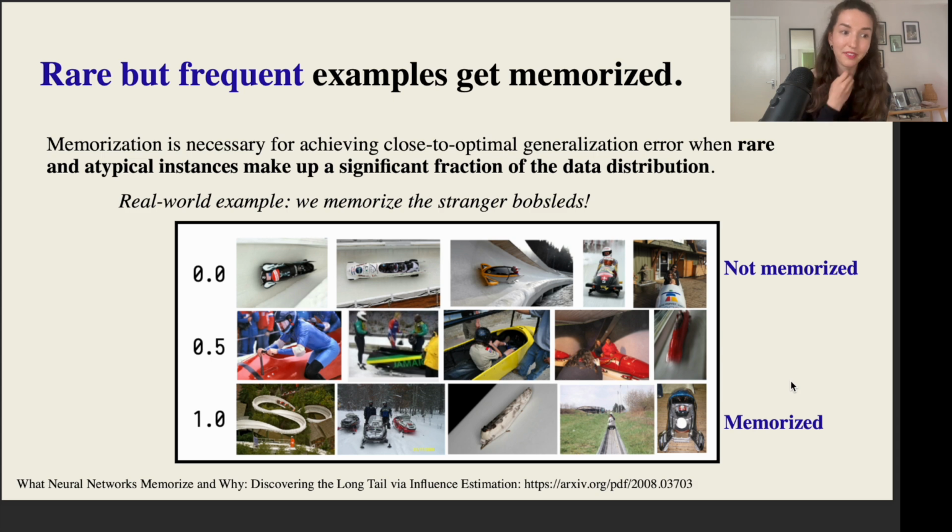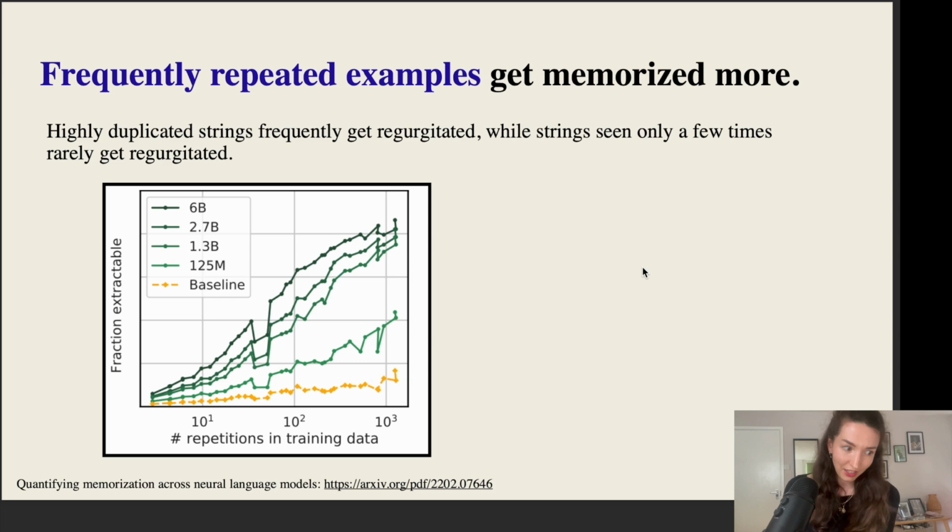As examples of what the authors in this paper find that the model memorizes, take a class of images, bobsleds. What the model ends up not memorizing are very expected images of bobsleds, the ones that you see on the top row, while the ones that are memorized are bobsleds in slightly strange, unexpected environments. So really these are atypical instances that have slightly different features than your more classic bobsled images.